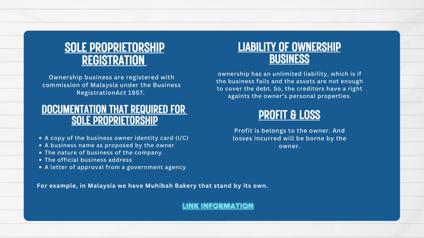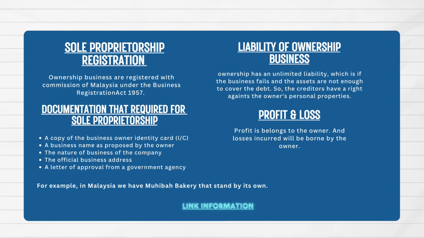Sole proprietorship registration. Ownership businesses are registered with the Companies Commission of Malaysia under the Business Registration Act 1957. Next, the documentation required for sole proprietorship. If you want to start a sole proprietorship business, you need to prepare some documentation. For example, a copy of the business owner's identity card. Second, a business name as proposed by the owner. Third, the nature of business of the company, the official business address, and lastly, a letter of approval from a government agency.